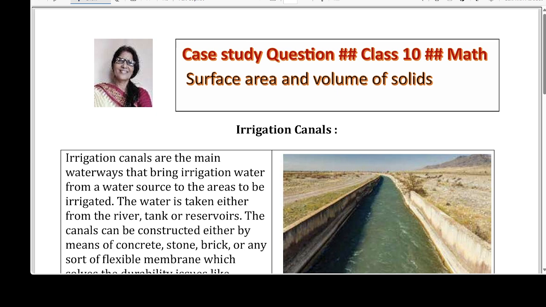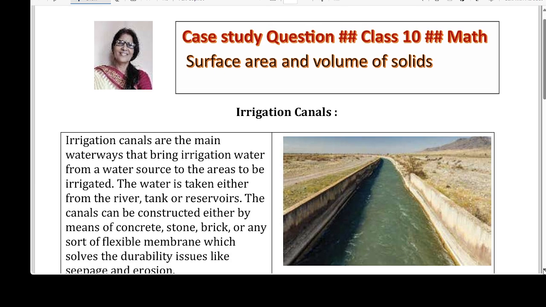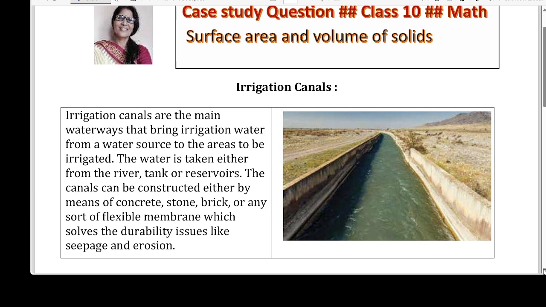Now, today's question is about irrigation canals. Irrigation canals are the main waterways that bring irrigation water from a water source to the areas to be irrigated. The water is taken either from the river, tank or reservoir. The canals can be constructed by means of concrete, stone, brick or any sort of flexible membrane, which solves the durability issues like seepage and erosion.